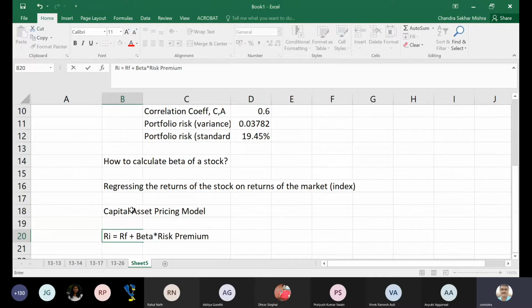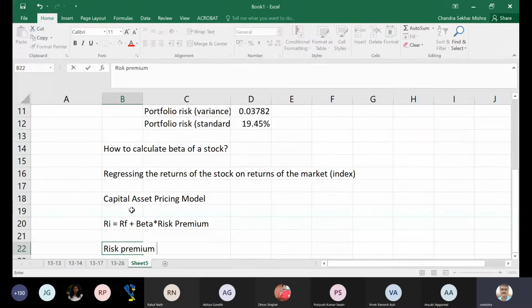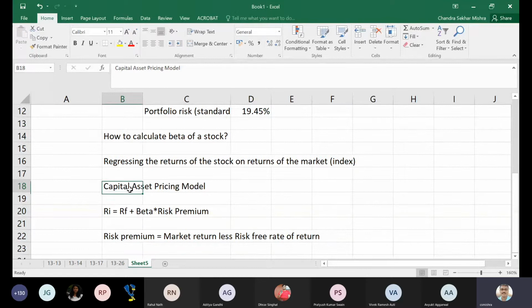Okay, what is risk premium? Risk premium is equal to what? Market return less risk-free rate of return. Okay, now it is a very beautiful model, the capital asset pricing model. Return on a particular investment, a stock or whatever that may be, is a function of two things. One is that if you don't bear any risk, how much return you expect, this is the risk-free rate of return. And second is that you need a reward for the risk borne as such. So that gives the risk premium. So risk premium is nothing but return on the market minus risk-free rate of return.